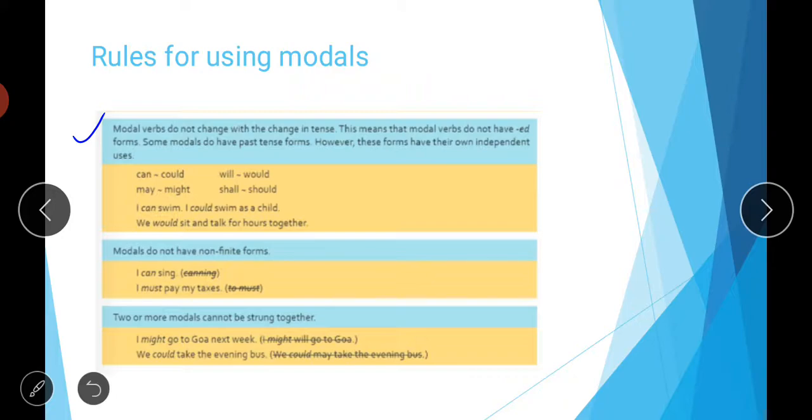So, "We would sit and talk for hours together." So when we have to talk like this, then we can use these forms of the modals. We can't add an ed form or ed word to make the past tense form of the modals.